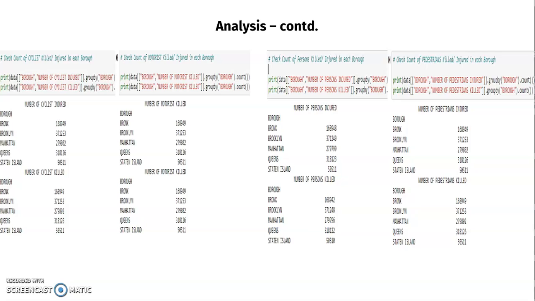Then I was able to check the number of cyclists that were injured or killed. The same I was able to do for motorists that were killed, injured persons, and even pedestrians. And I would like to say here that there were some limitations in the data set. If those values had been there, we would be able to do more in-depth analysis of the data set. But our current analysis is limited to the data set itself, so I have tried to make use of what I had, and I have presented the PVD.